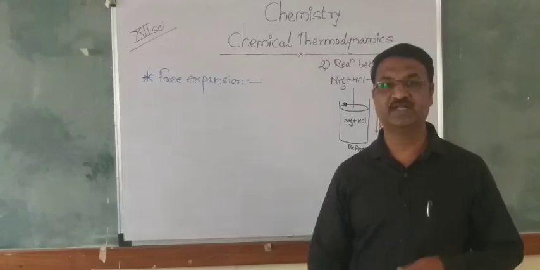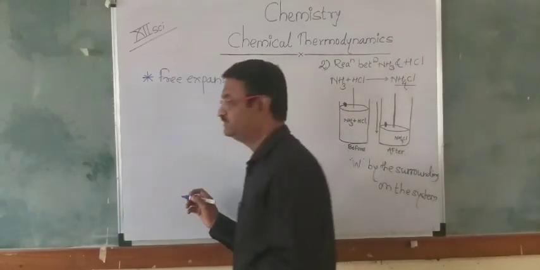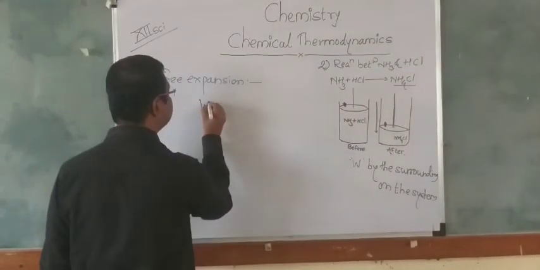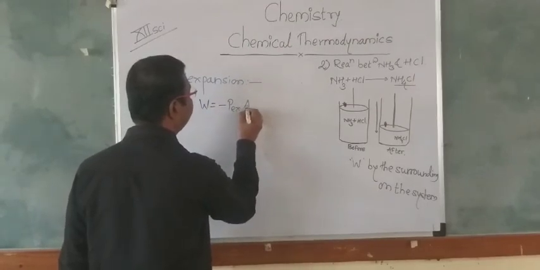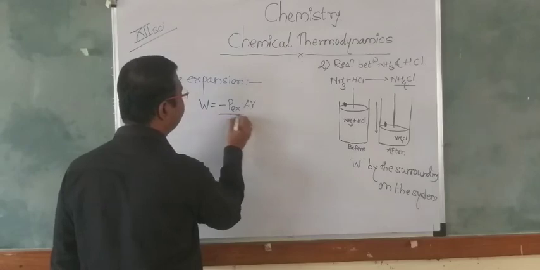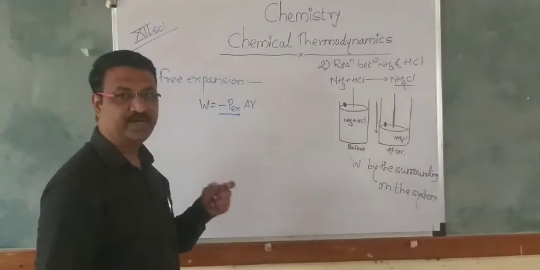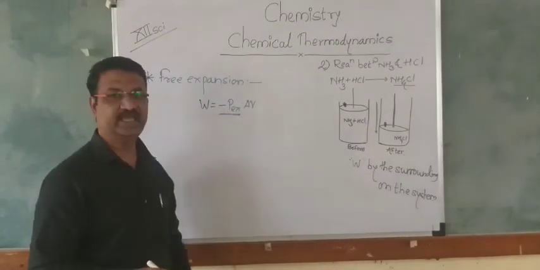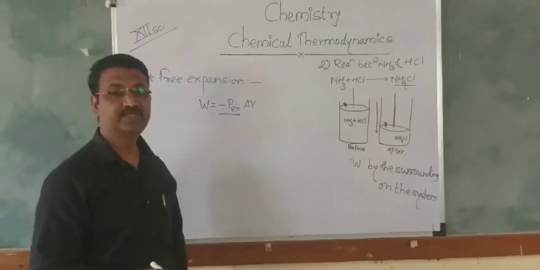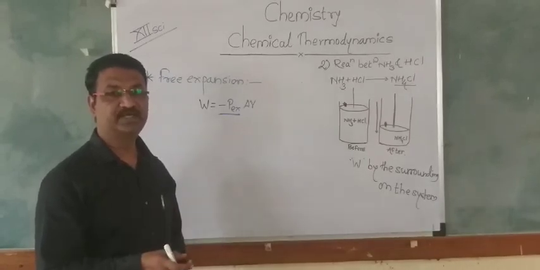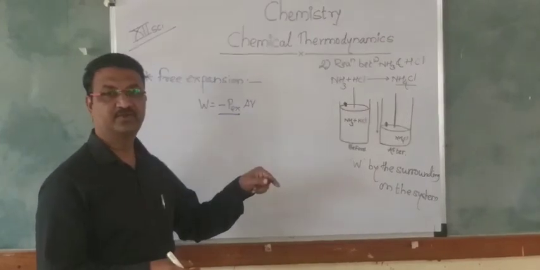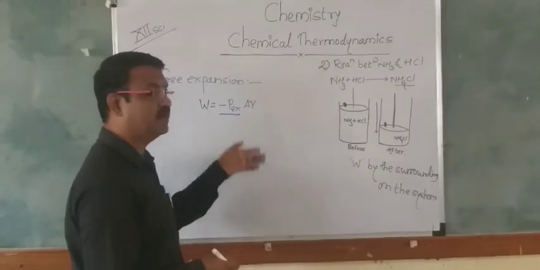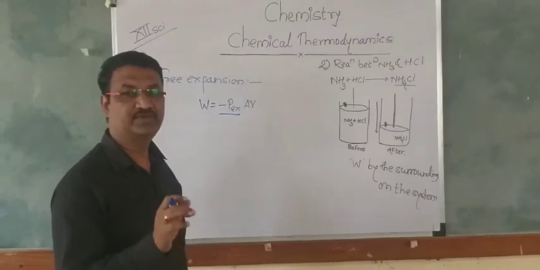When we consider the PV expression, W is equal to minus PEX into delta V, at that time the PEX, the opposing pressure, in the free expansion in the vacuum will be zero.